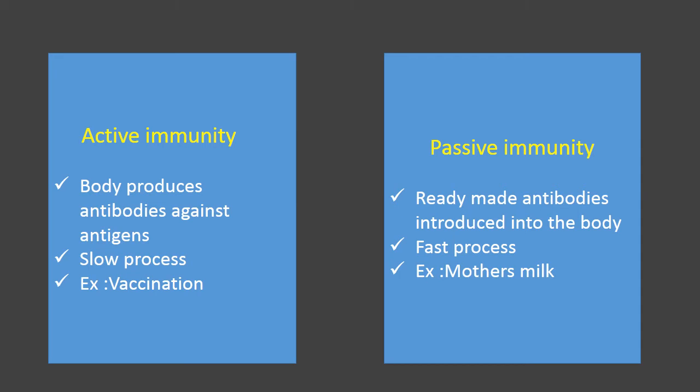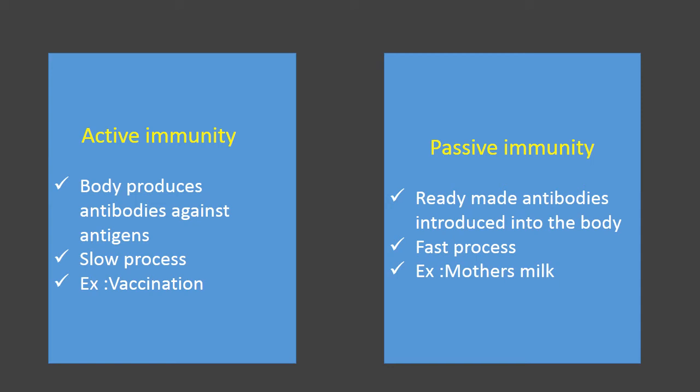Because our immune system requires time to produce antibodies to destroy the pathogen, so until the pathogen is destroyed, our body will suffer from disease. So it is a slow process. But passive immunity is a fast process, because antibodies are directly injected into the body.